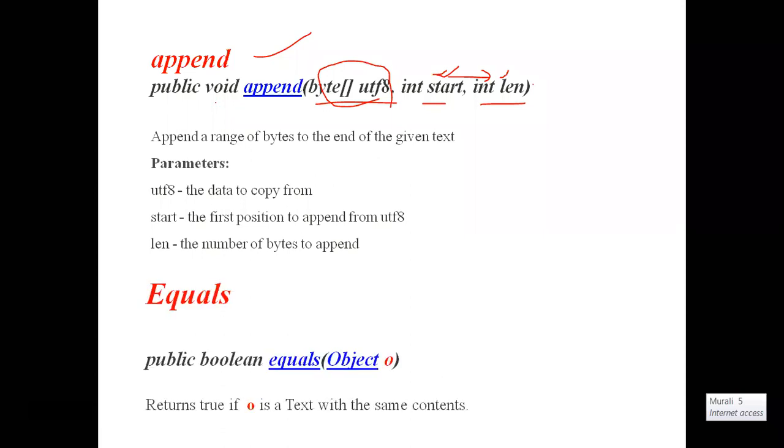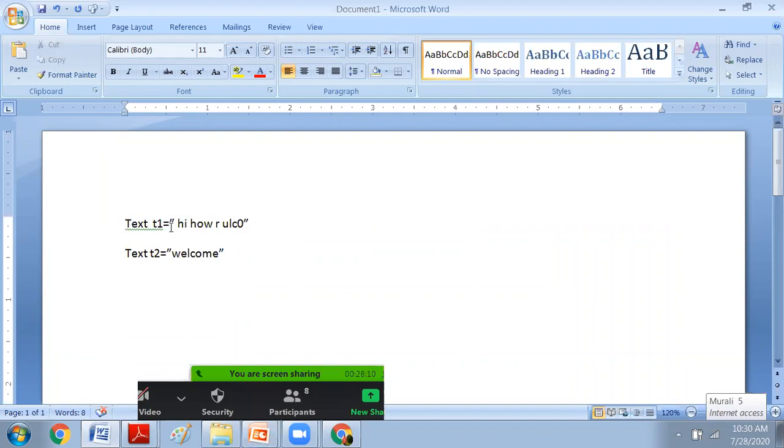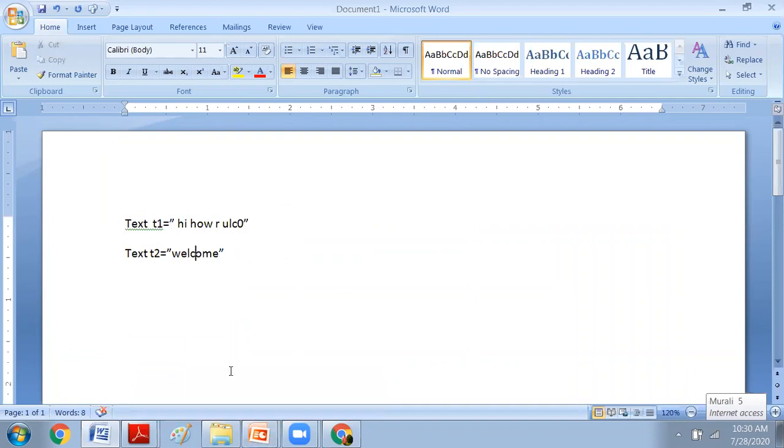Append method. Next, the equals method to verify whether two text objects are same or not. We have two text objects, T1 and T2. Whether T1 and T2 are exactly the same or not, to verify that we have this one. If they are equal, it will return true. Otherwise, it will return false.